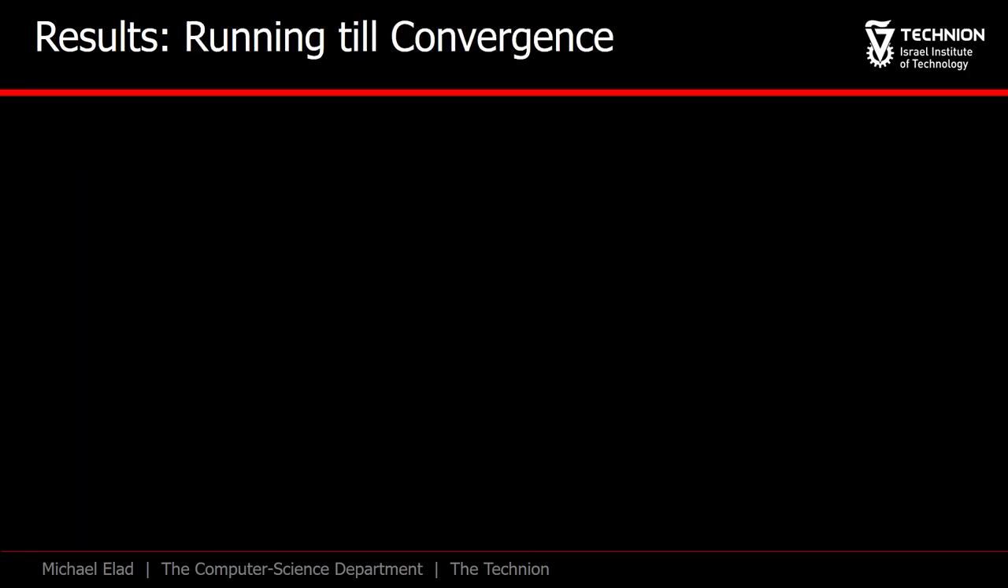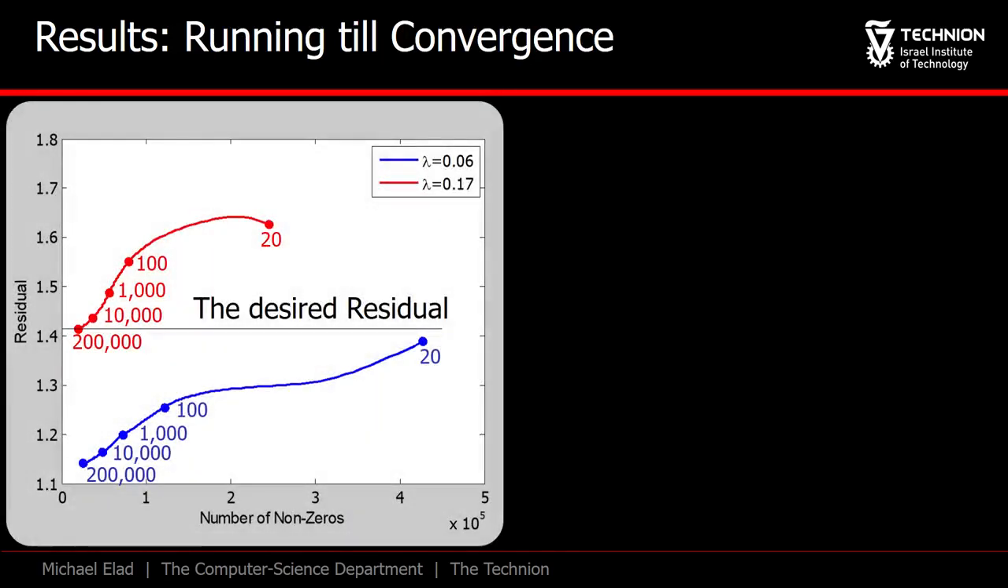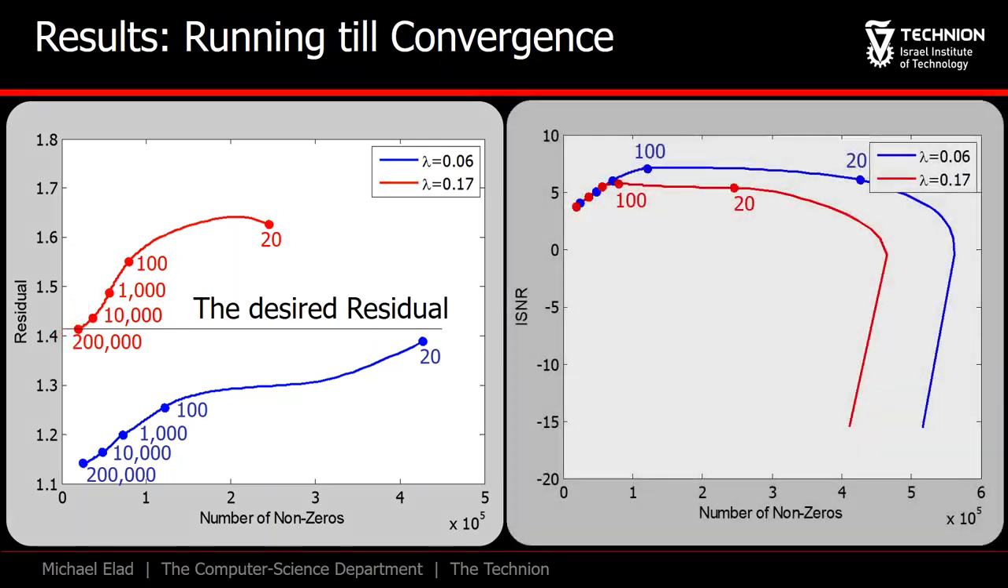In this slide, we present the results of the above described experiment. In this graph, we show the residual value as a function of the number of non-zeros as the algorithm iterates. The blue curve refers to the original value of lambda, and as can be seen, we slowly converge to a residual that is simply too small. The red curve stands for the updated lambda, and now the residual goes to the proper value. The second graph on the right presents these two runs, this time showing the ISNR as a function of the number of non-zeros in the solution.